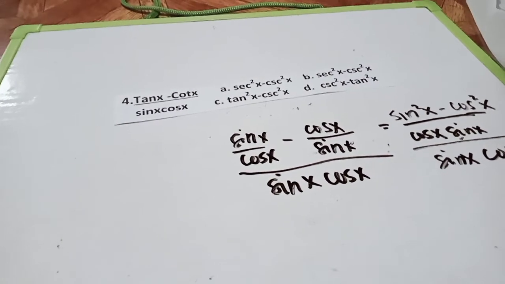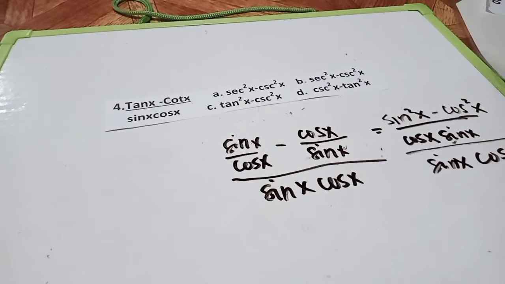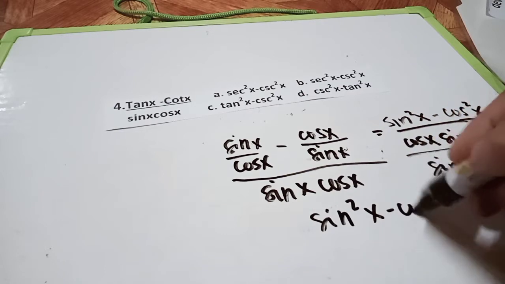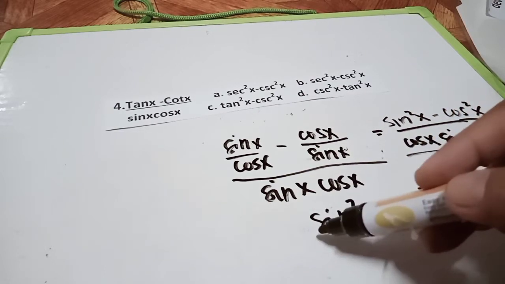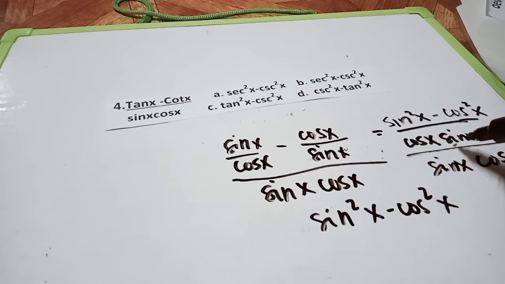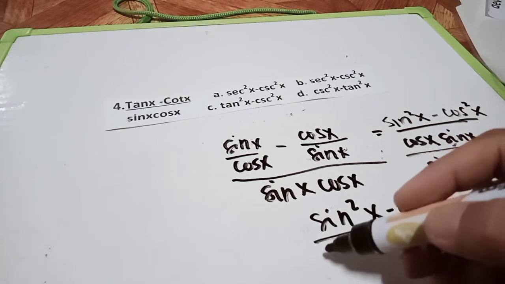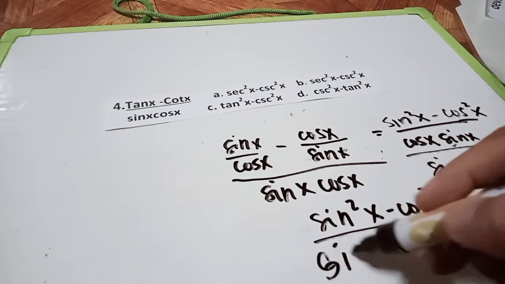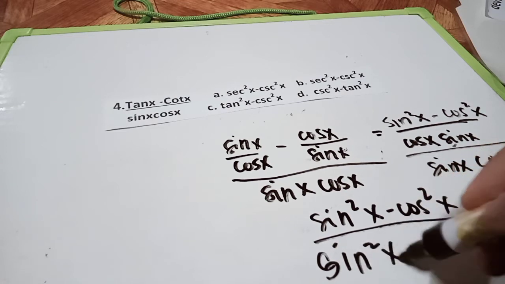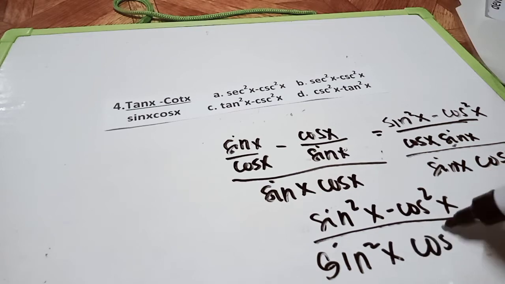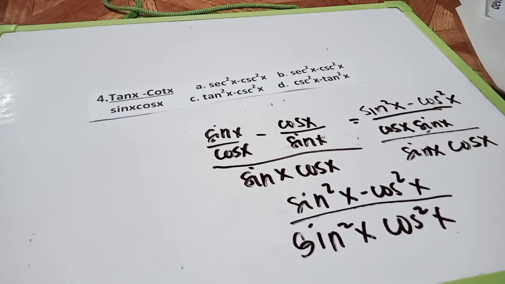Am I clear? And we know this is already sine squared minus cosine squared. If we multiply by this part, we have sine squared x and cosine squared x. Is that clear?